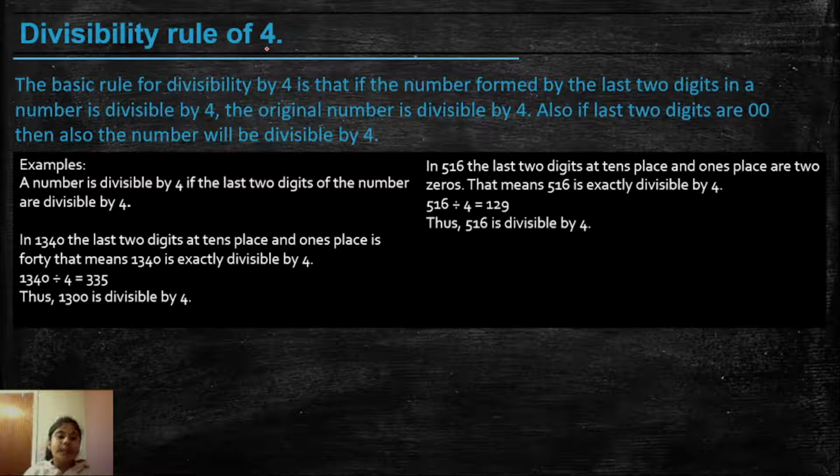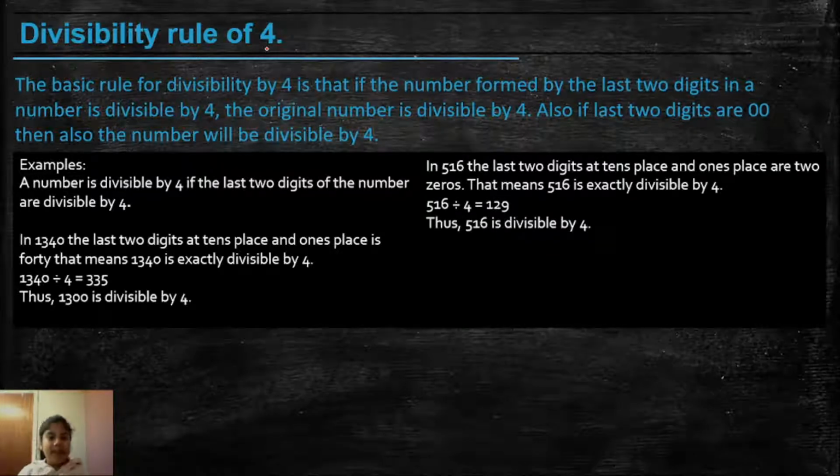The divisibility rule of 4 is very easy. It says that if the last two digits of a number are divisible by 4, then the whole number will be divisible by 4. Let's understand this via some examples.